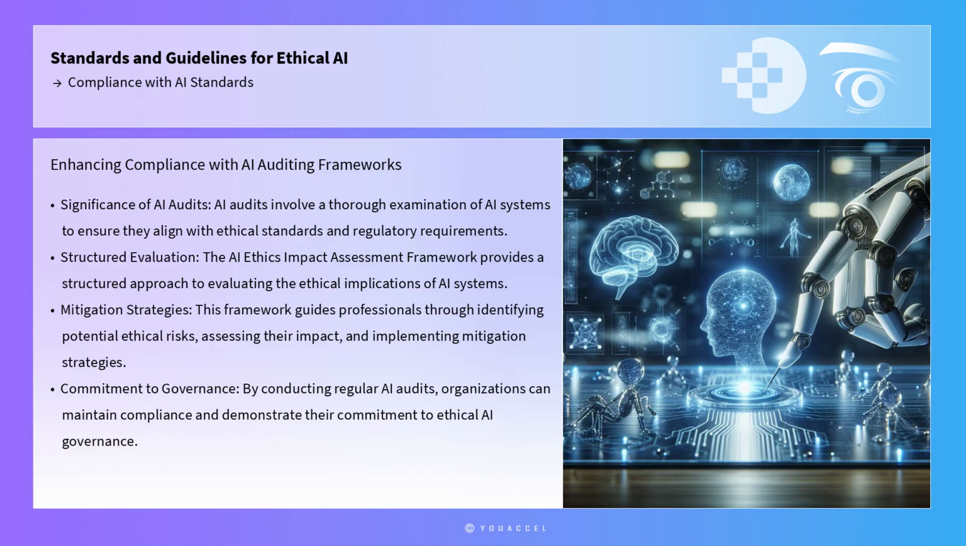In addition to checklists, the use of AI auditing frameworks can significantly bolster compliance efforts. AI audits involve a thorough examination of AI systems to ensure they align with ethical standards and regulatory requirements. The AI Ethics Impact Group's AI Ethics Impact Assessment Framework, for example, provides a structured approach to evaluating the ethical implications of AI systems. This framework guides professionals through the process of identifying potential ethical risks, assessing their impact, and implementing mitigation strategies. By conducting regular AI audits, organizations can maintain compliance and demonstrate their commitment to ethical AI governance.